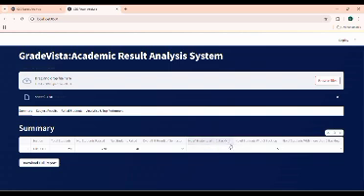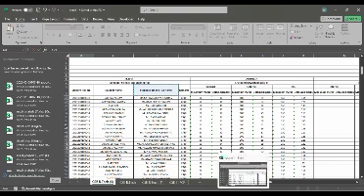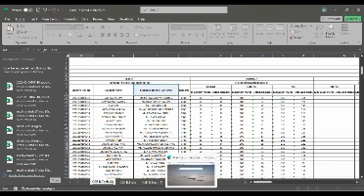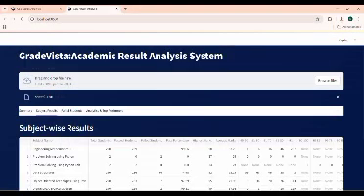Number of students with 1 backlog and the number of students with 2 backlogs, as well as the number of students who have more than 2 backlogs. We can also download this simply by clicking, and it will come in Excel format. Okay, it is taking time, so let me continue. So the next section is the subject results.